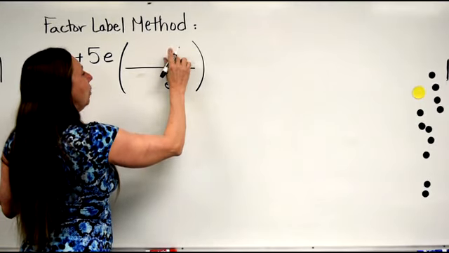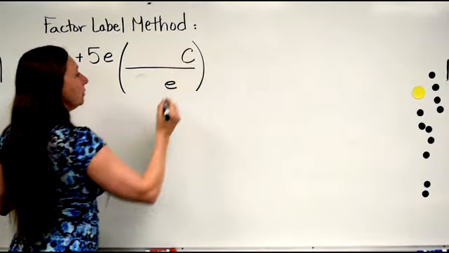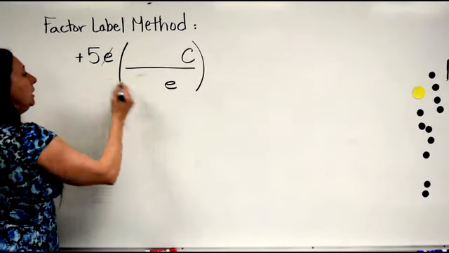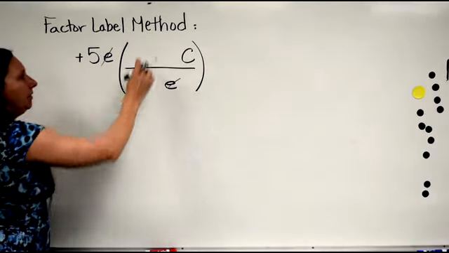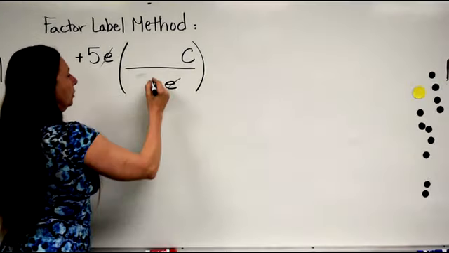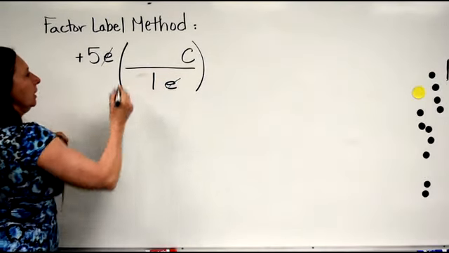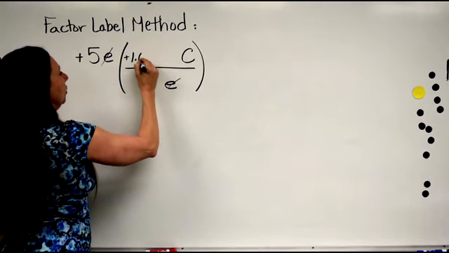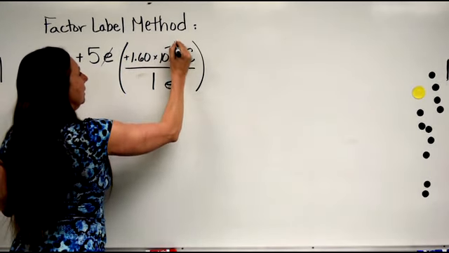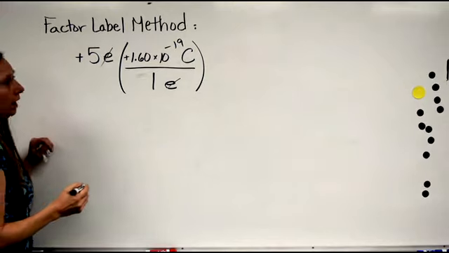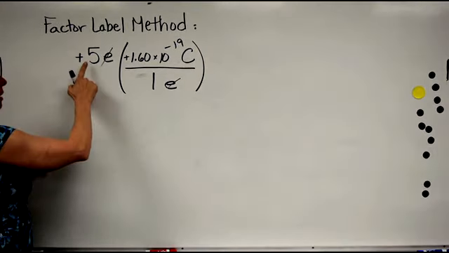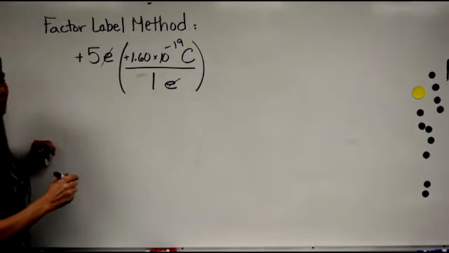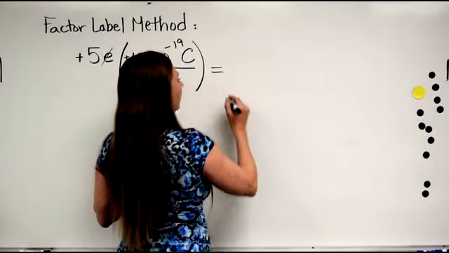And we want coulombs, so we put coulombs on top. So the E's are going to cancel, and these two here must equal each other. So 1E is equal to, for positive, positive 1.6 times 10 to the negative 19 coulombs.